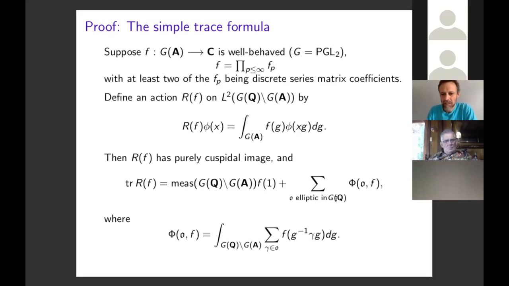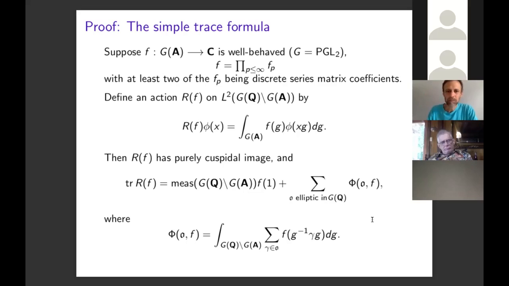And then we have this sum over all elliptic conjugacy classes in G(Q) of elliptic orbital integrals, which are these integrals that I've written down here, which in theory can be computed explicitly. So it's the simple trace formula because we're missing a bunch of terms. A bunch of terms vanish that ordinarily show up in the general trace formula.